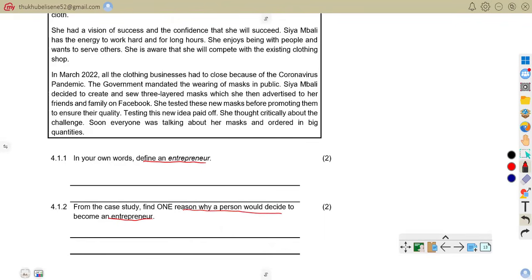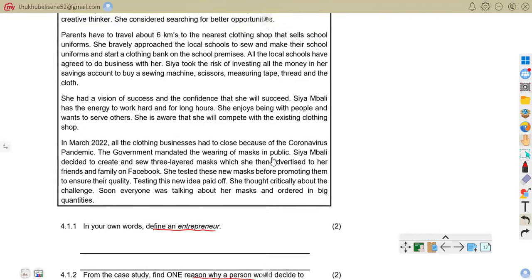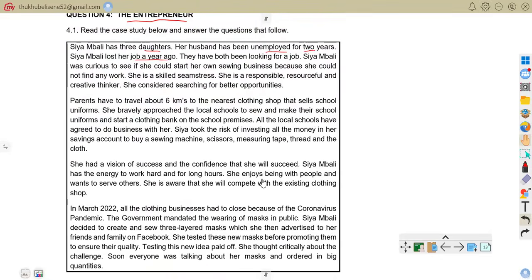So you find that people want to be an entrepreneur because they could not find work, because they have been looking for a job and it's tough for them to find work. That would be one of the reasons: you are looking for a job and then you can't find a job. So you end up being curious to start your own enterprise.